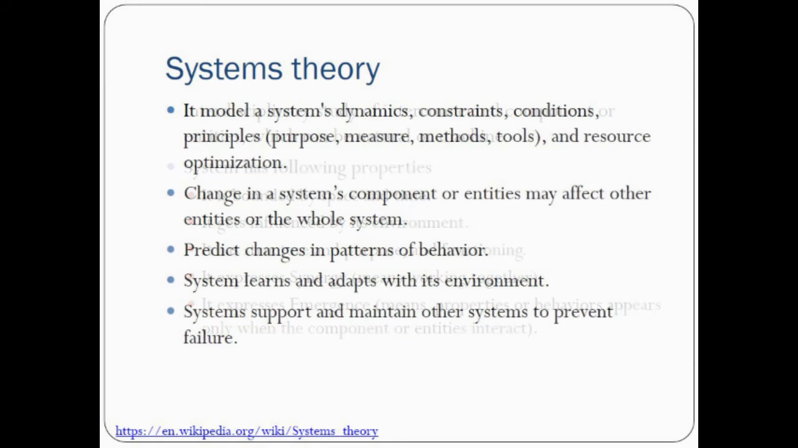Then systems theory has the following theory and concepts. It models the system's dynamics, constraints, conditions, and principles. For example, there could be many purposes, measures, or methods and tools available for resource optimization. So systems engineering or systems theory actually deals with these types of jargon.